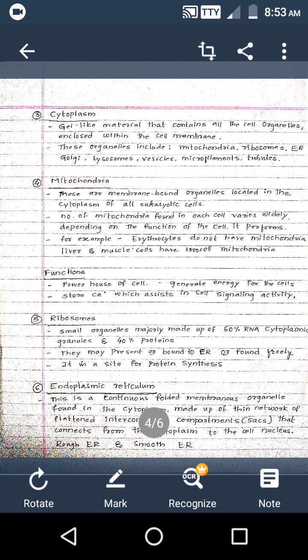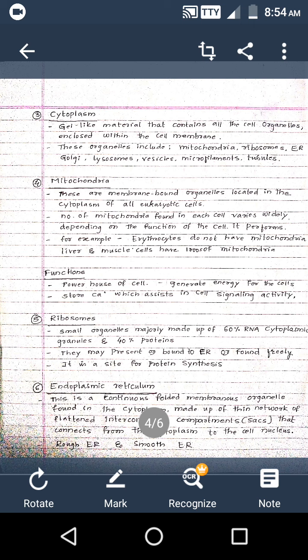In these ribosomes we'll see two units, a large subunit and a small subunit. In prokaryotes we have 70S ribosomes, whereas in the eukaryotic cell we'll see 80S ribosomes.